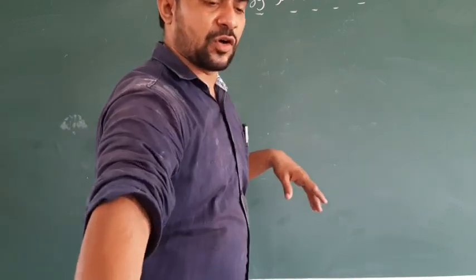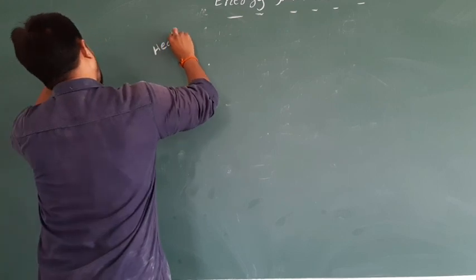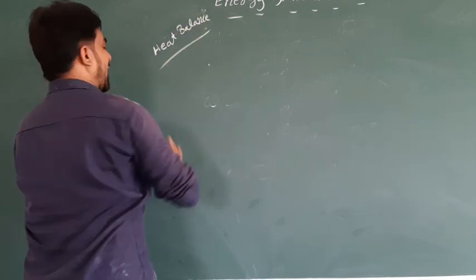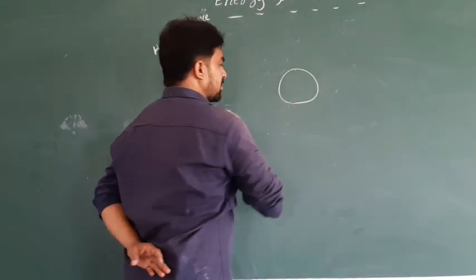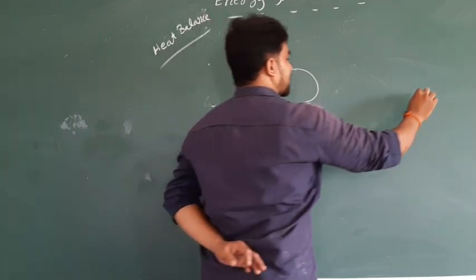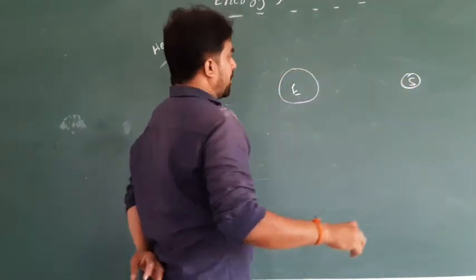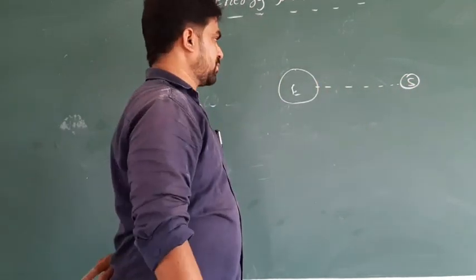The next one is called heat balance. What is meant by heat balance? This is called the earth and this is called the sun. Because of the sun, the earth is going to get the heat.